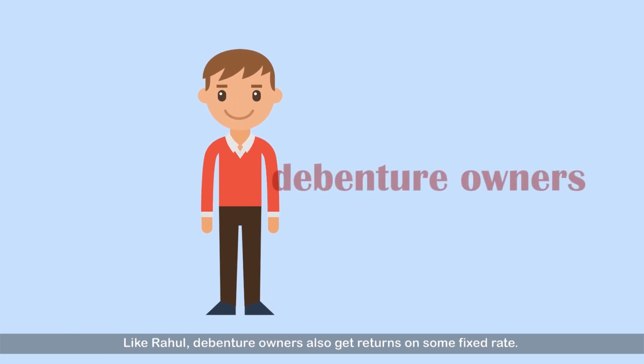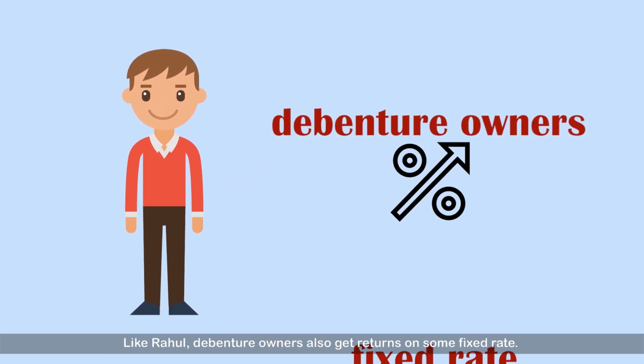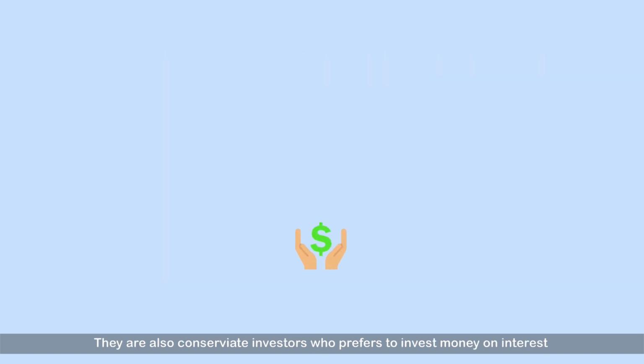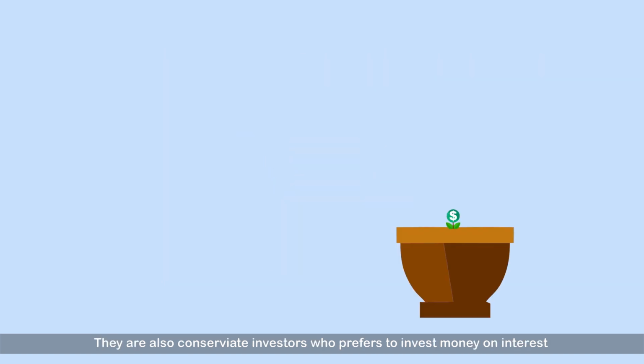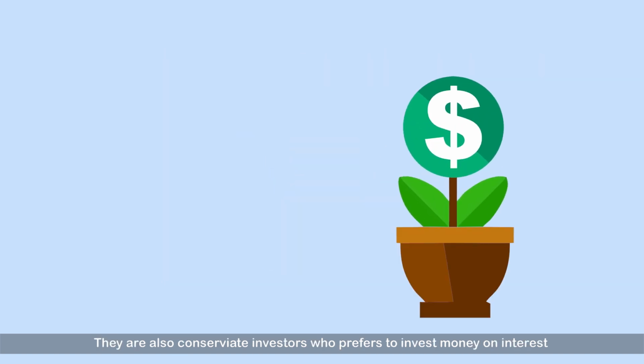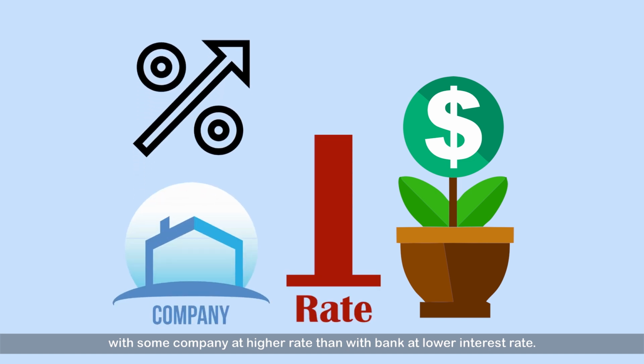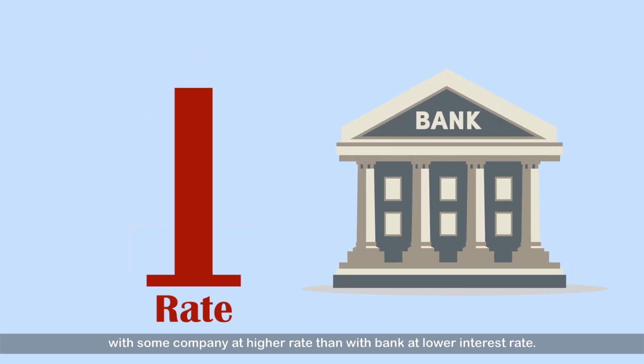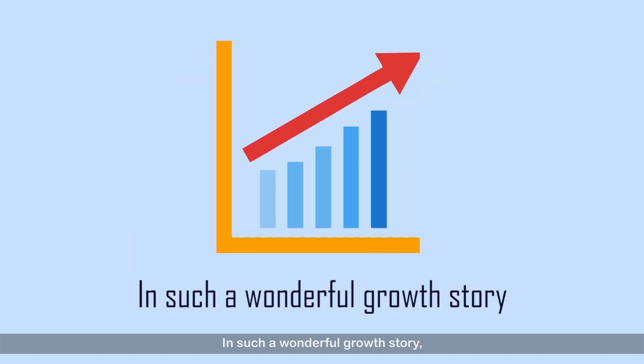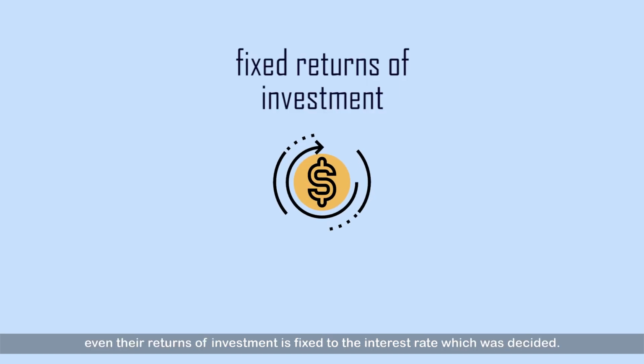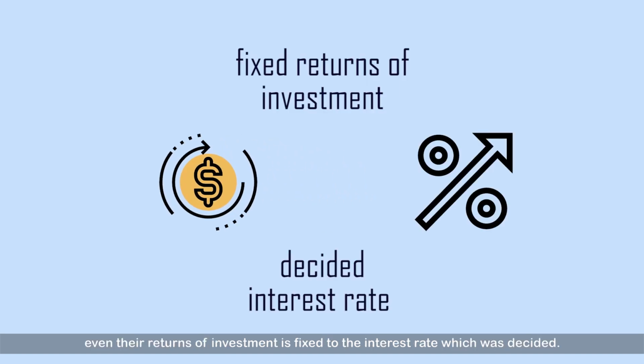Like Rahul, debenture owners also get returns at some fixed rate. They are also conservative investors who prefer to lend money with a company at a higher rate than with a bank at a lower interest rate. In such a wonderful growth story, even their returns on investment are fixed to the interest rate which was decided.